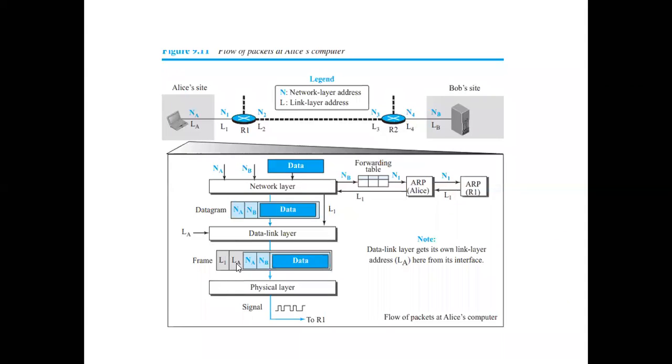LA is the link layer address of this particular sender, and L1 is the link layer address of the next node, which is the router here. And this has been sent to the physical layer, which in turn converts the message into signals and sends it across.